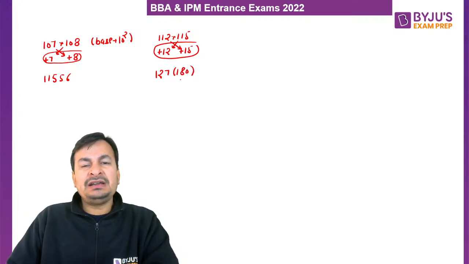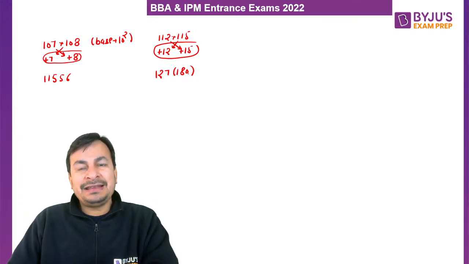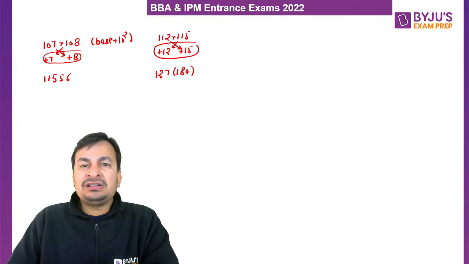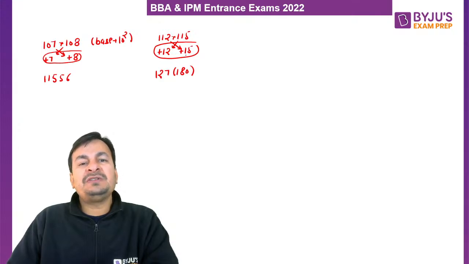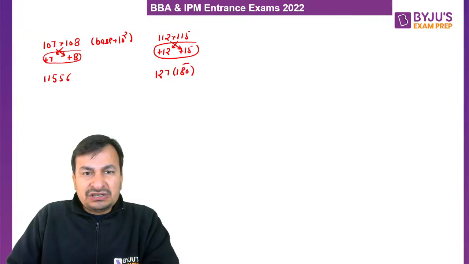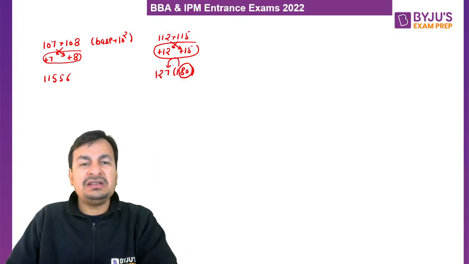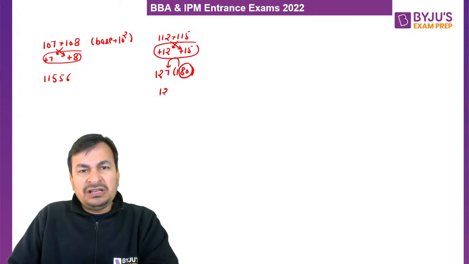But my dear student, as I told you, if base is 10 raised to the power 2 or its multiple, in that case, we will get the last two digits by multiplying these two differences. तो यहाँ पर 12 इंटू 15 180 था, तो लास्ट के टू डिजिट्स तो 80 हो गया, और ये जो एक्स्ट्रा डिजिट है ये एज अ कैरी ऐड हो जाएगी, as I have discussed with you in the previous case. So what will be the final product?